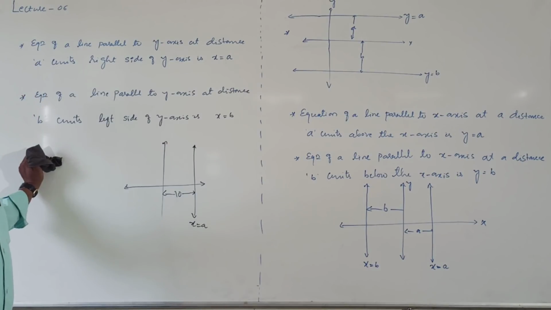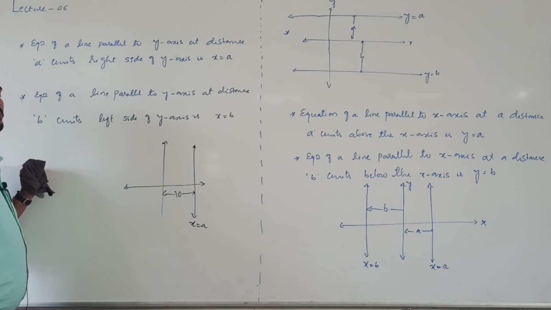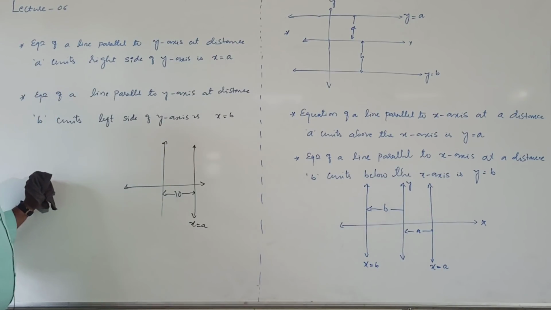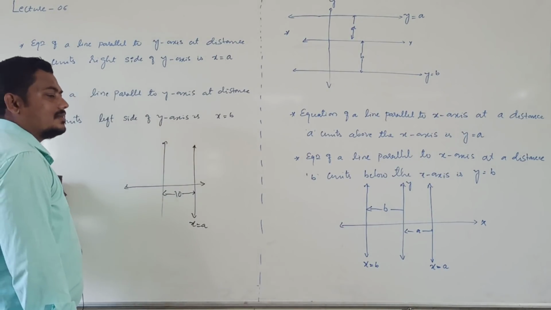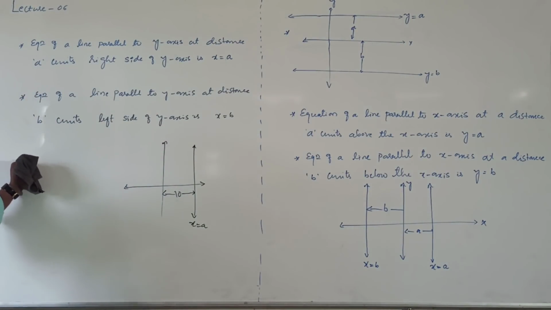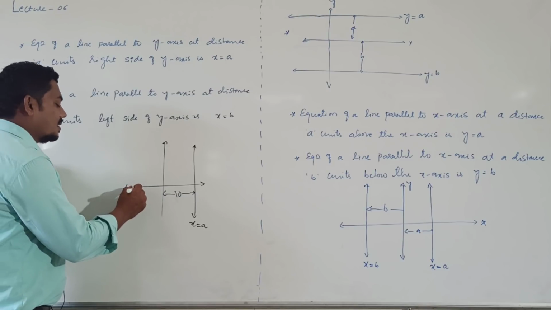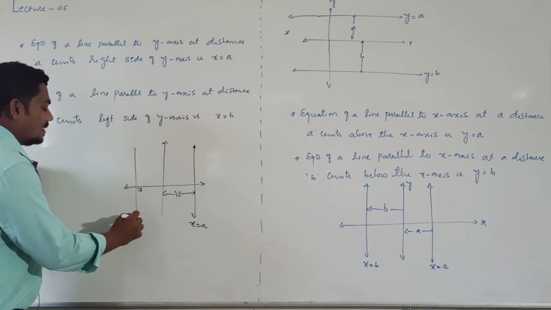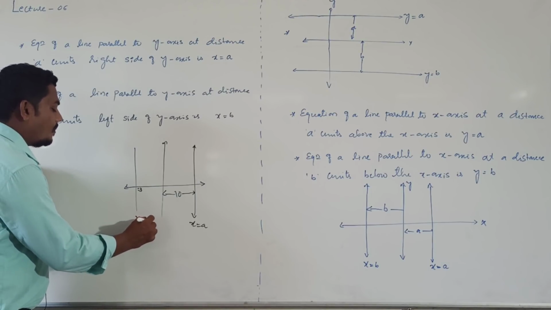Then tell me the equation of the line parallel to y-axis at a distance 3 units left side of y-axis. Left side of y-axis means at -3 only. This is x equal to -3.